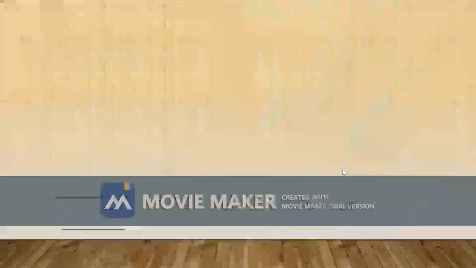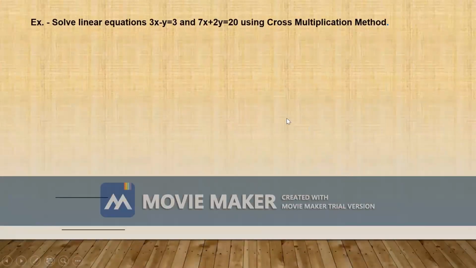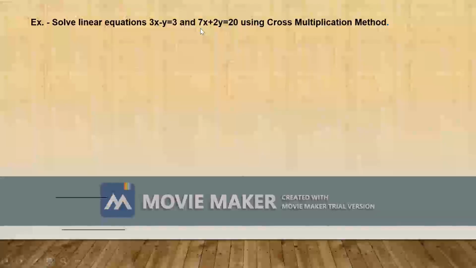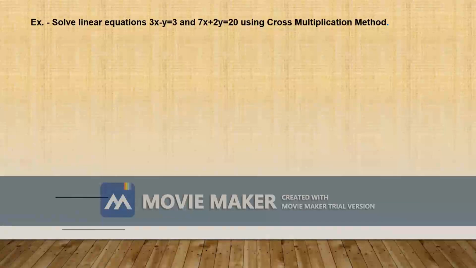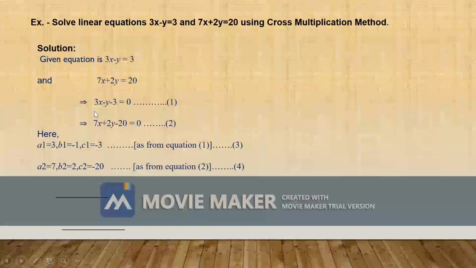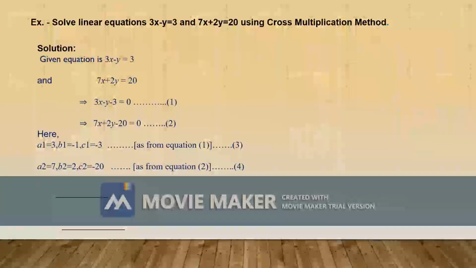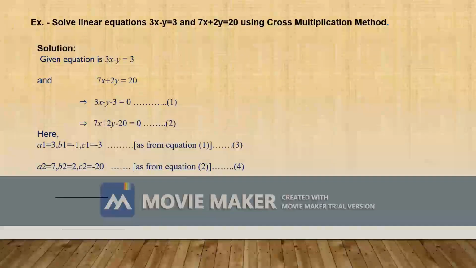Now solve the linear equations 3x minus y equals 3 and 7x plus 2y is equal to 20, using the cross multiplication method. Let us see the solution. The given equations are 3x minus y equals 3 and 7x plus 2y is equal to 20. That implies 3x minus y minus 3 equals 0. This is equation first. That implies 7x plus 2y minus 20 equals 0.